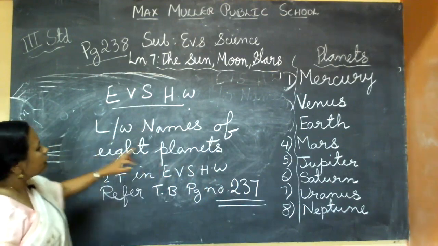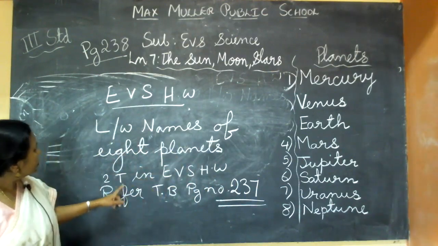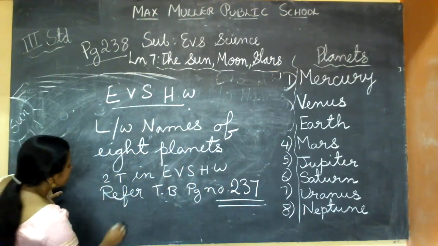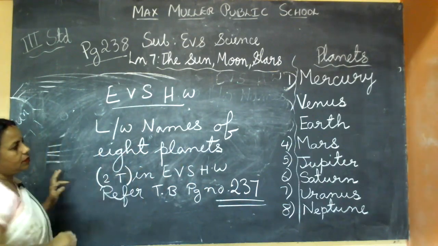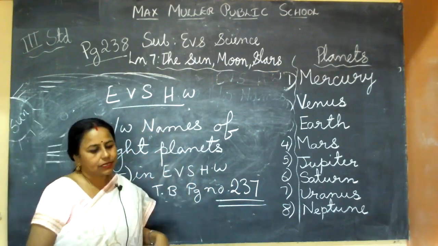Understood? How many times should you write? Two times you should write. I wrote 2 times. See, 2 times. This is important. You should know the planets' names.